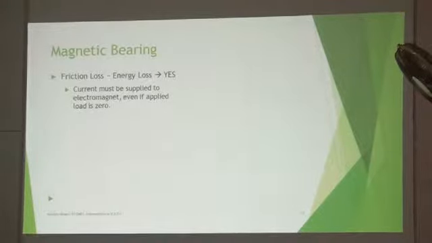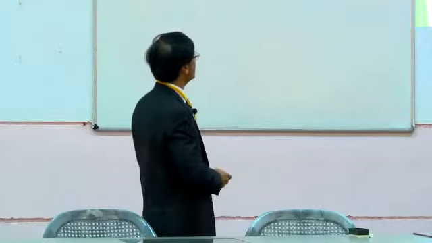So what we say, current is supplied to the electromagnet even if the load is 0. An electromagnetic bearing cannot work without bias current. So where the load is 0, still we are supplying some current. While in the case of a rolling element bearing, a general bearing, we don't have that kind of problem. But in a magnetic bearing, that is a problem.